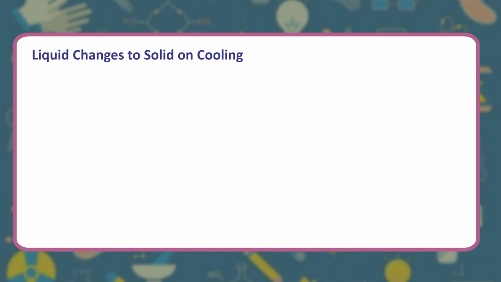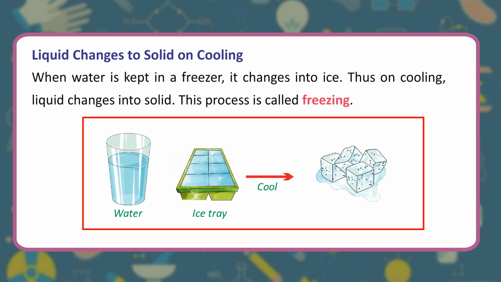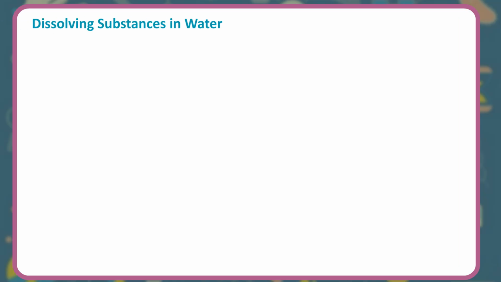Liquid changes to solid on cooling. When water is kept in a freezer, it changes into ice. Thus on cooling, liquid changes into solid. This process is called freezing.